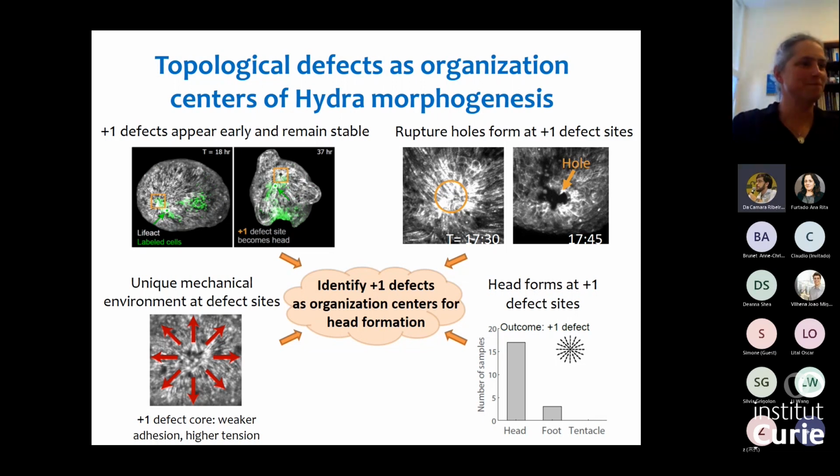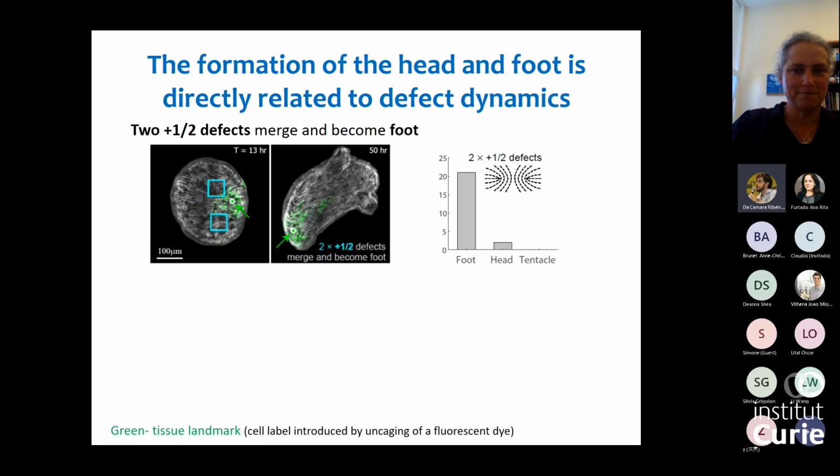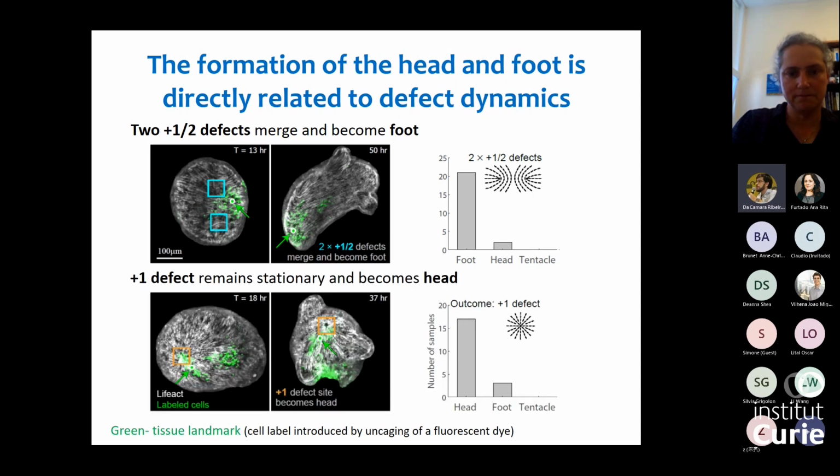Yeah, so I have a question. Can you go back? There was the other graph with the two half defects that generate the foot. Here? Yeah. So what happens? I see that it's almost always a foot, but sometimes it's a head, and also in the +1 defect, mostly a head, but sometimes a foot. So are these instances which do not fit the norm?